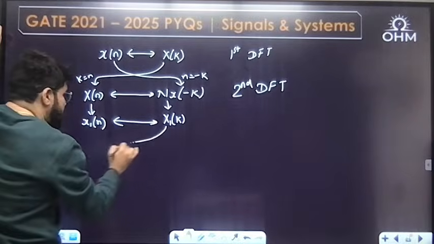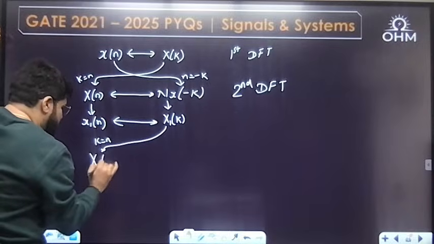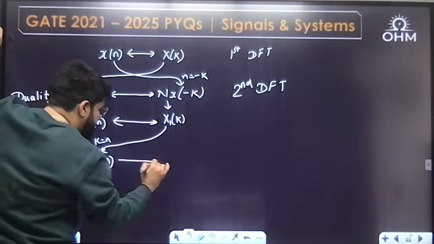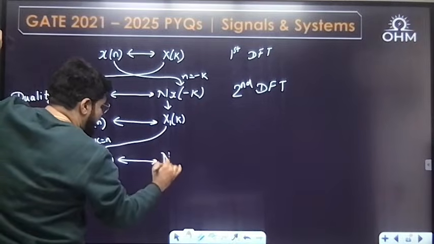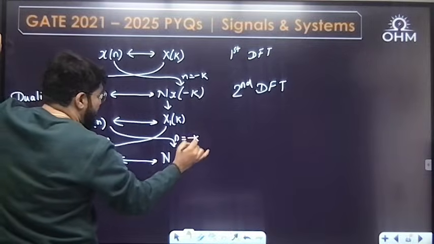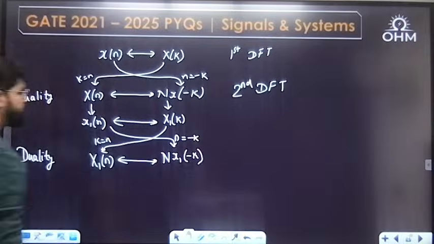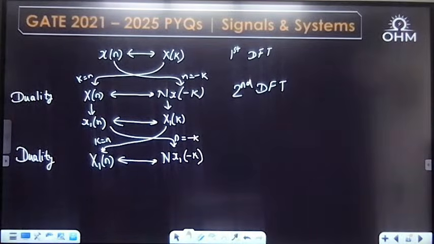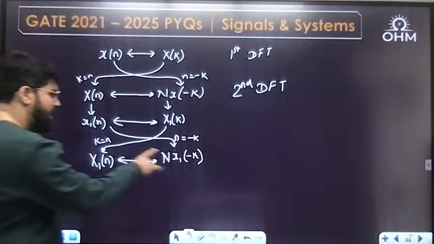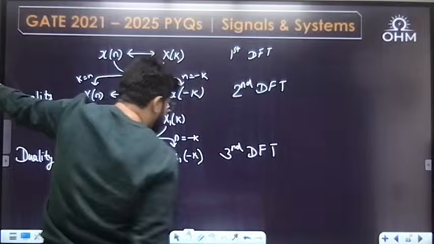So duality means convert the k function to n. I get capital X1[n]. This will have how much DFT? Capital N. Convert the time function to k by replacing n as minus k. So capital N x1[-k]. Done? Now you have again written one DFT. So this is the third DFT.